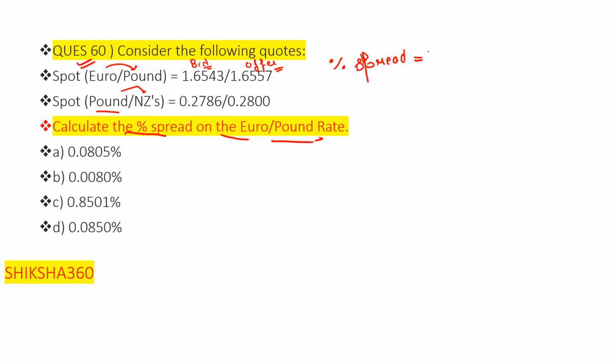We will know the offer rate. Now we have to calculate not only the spread but the percentage spread. That is offer rate minus bid rate.